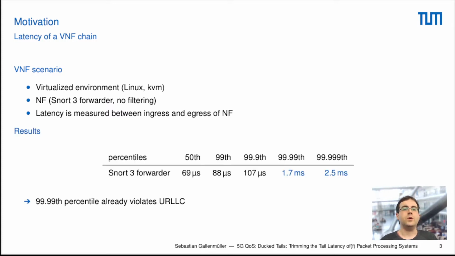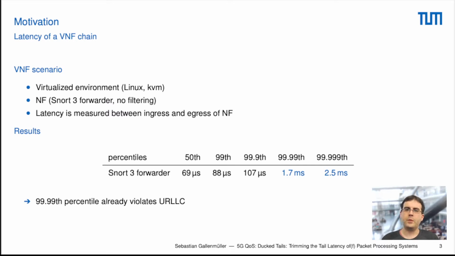What we got was the following table. Here we can see the percentiles that we actually measured for the basic Snort 3 forwarder. Up to the 99.9th percentile, everything is fine, so we stay well below our 1 millisecond budget. However, if we consider also more rare events, we actually violate our latency goal by quite a significant amount. We have a maximum latency in the 99.999th percentile of 2.5 milliseconds. So this is more than twice what we actually want to achieve.